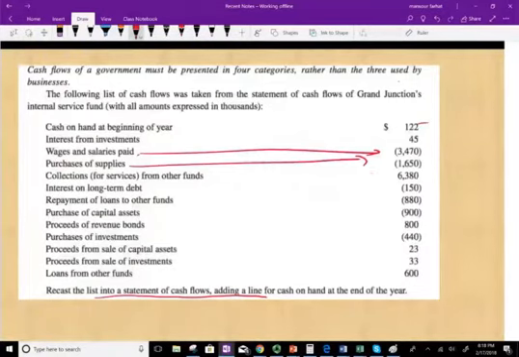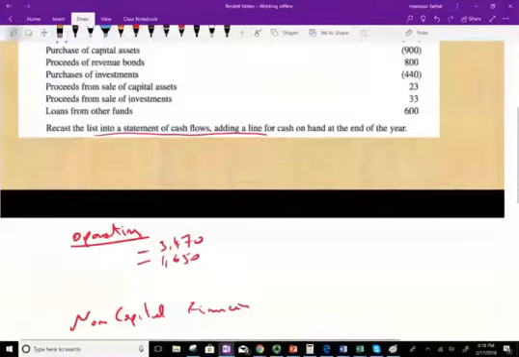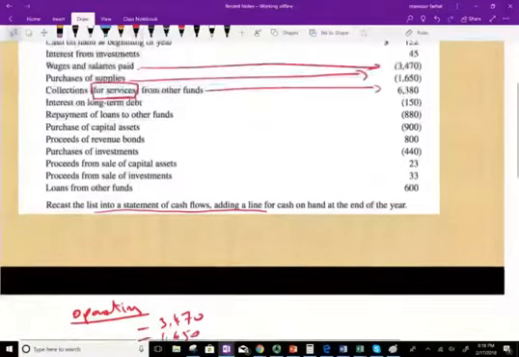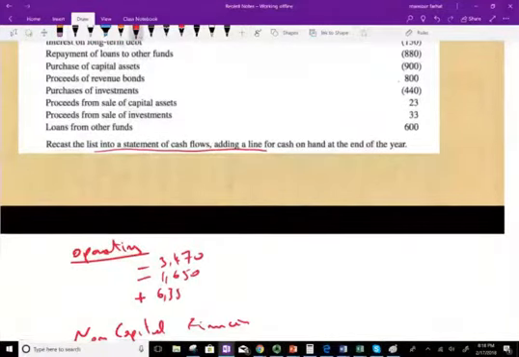Collection from other funds. Collection from other funds is 6380. Remember, and notice what it says. It says for services. So be careful. Services means it's for operating activities. You provided the service, plus 6380.